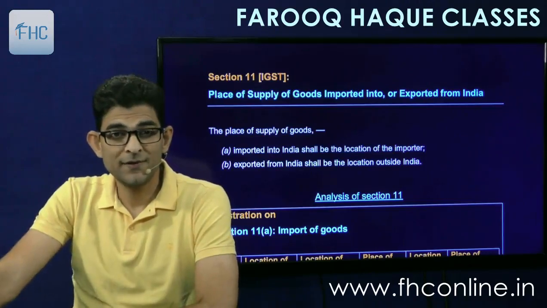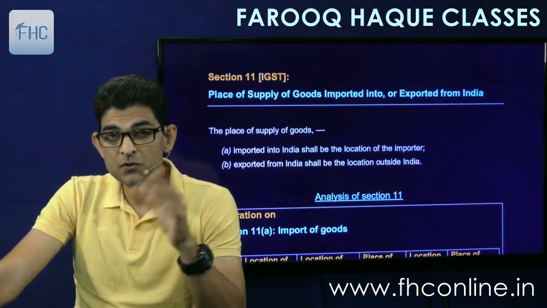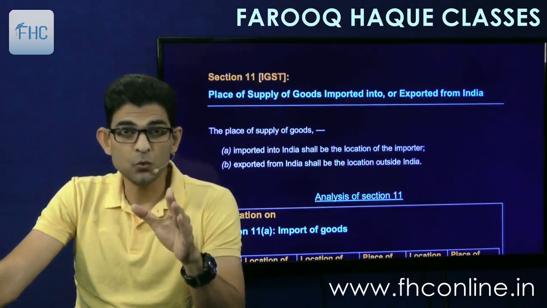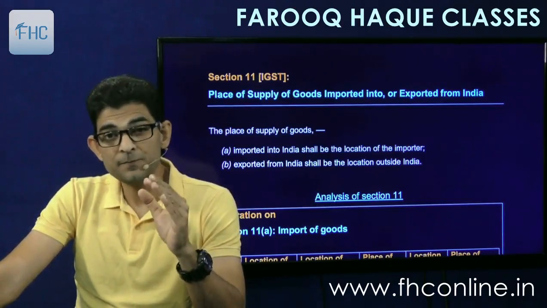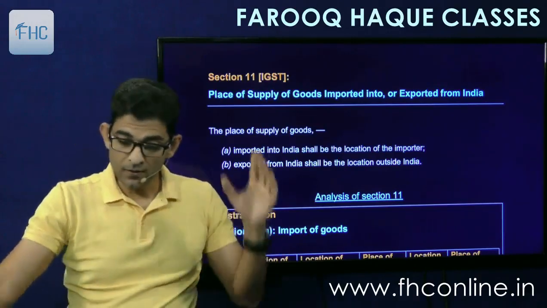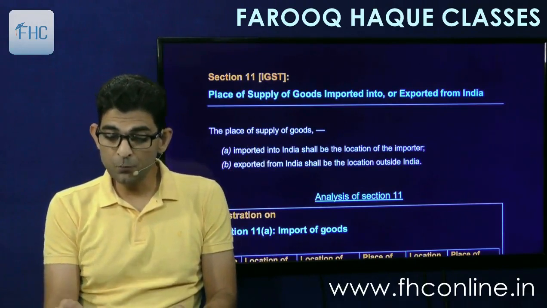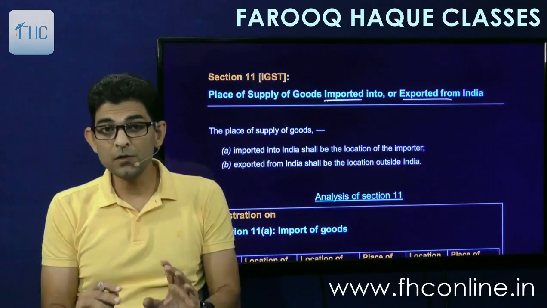Hello everyone. Now in the last lecture we saw section 10, that was domestic supply of goods. Now let's see the import or export of goods. So section 11 says place of supply of goods imported into or exported from India.